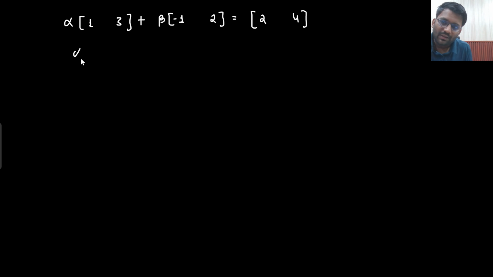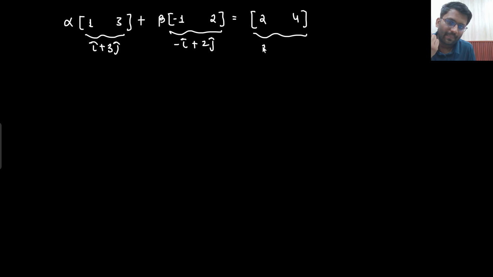What is this vector? This vector is nothing but i cap plus 3 j cap. And this vector is nothing but minus i cap plus 2 j cap. And this vector is 2 i cap plus 4 j cap.